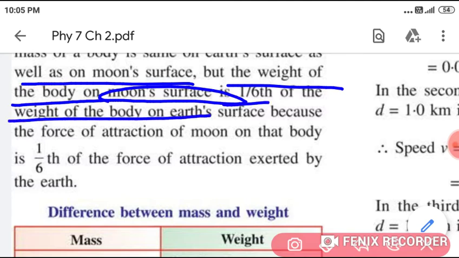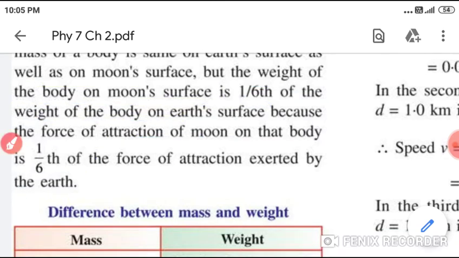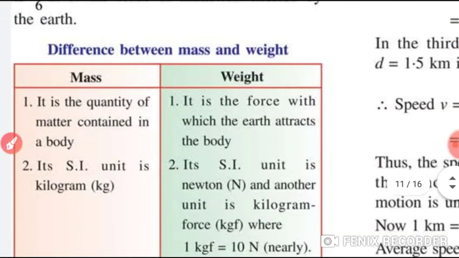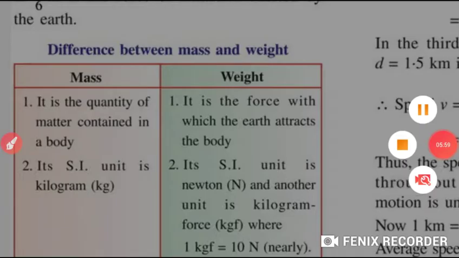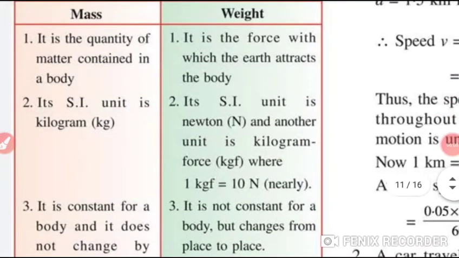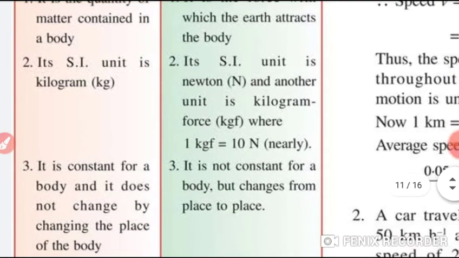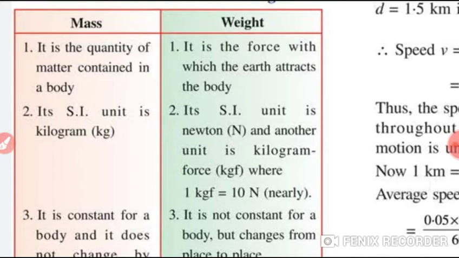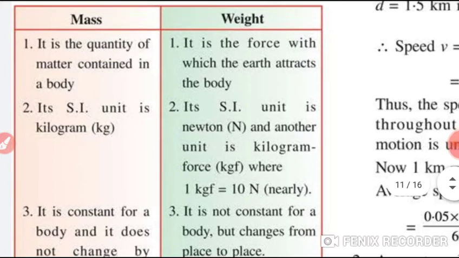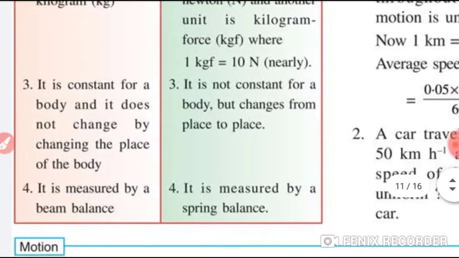Because the force of attraction of the moon on that body is 1/6 of the force of attraction exerted by the earth. Here are some differences between mass and weight, students. First, mass is the quantity of matter contained in the body, while weight is the force with which the earth attracts the body. The mass SI unit is kilogram and the weight SI unit is Newton. Another unit is kgf. 1 kgf is nearly equal to 10 Newton.